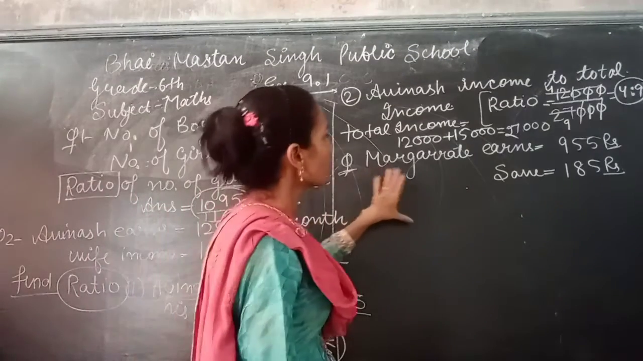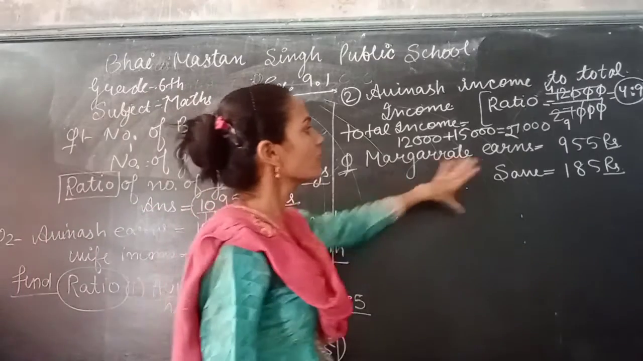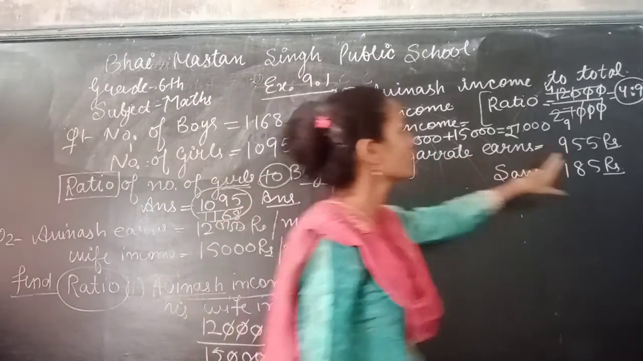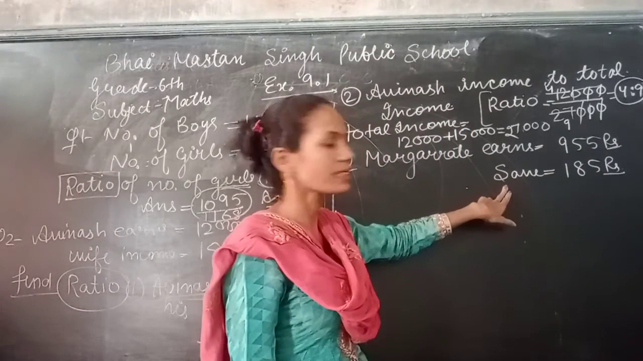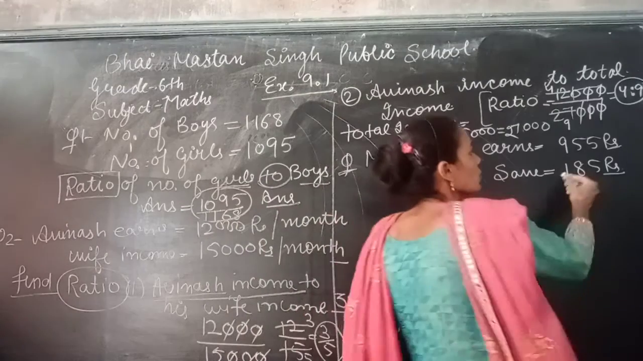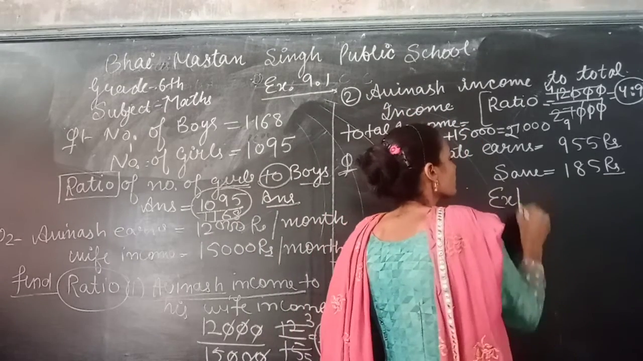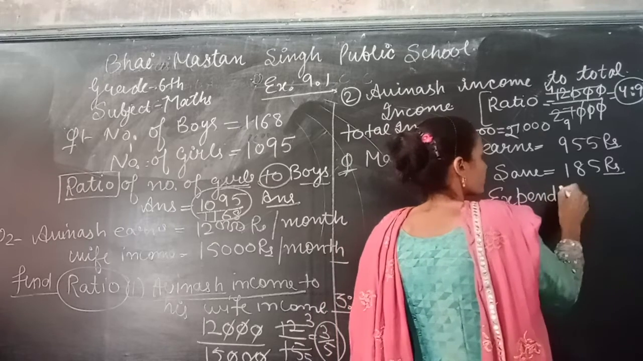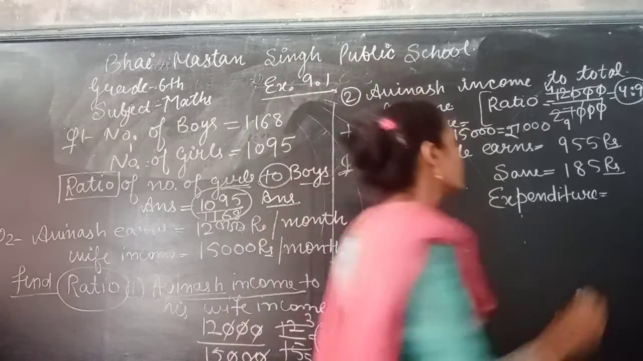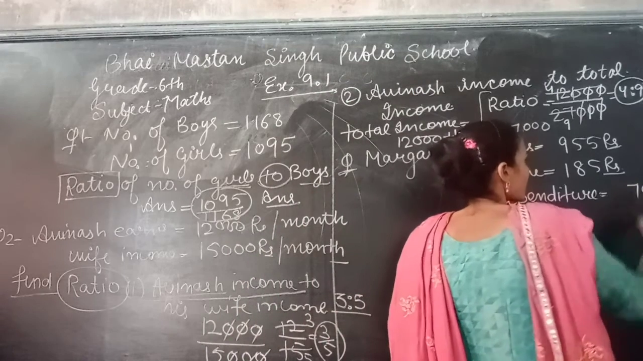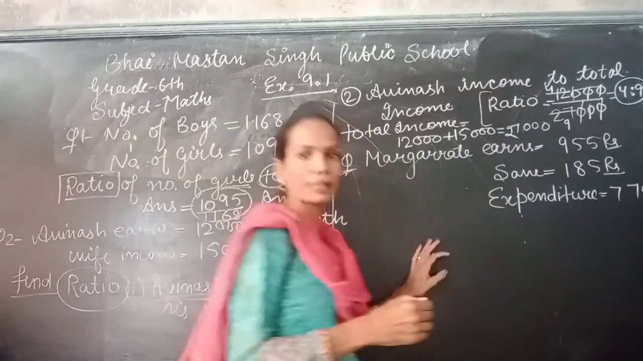Next one is Margaret. This is any lady's name. Margaret earns 955 rupees. Okay? And saves how much? 185 rupees. So firstly I calculate expenditure. Expenditure is 955 minus 185, which is 770. So this is her expenditure.